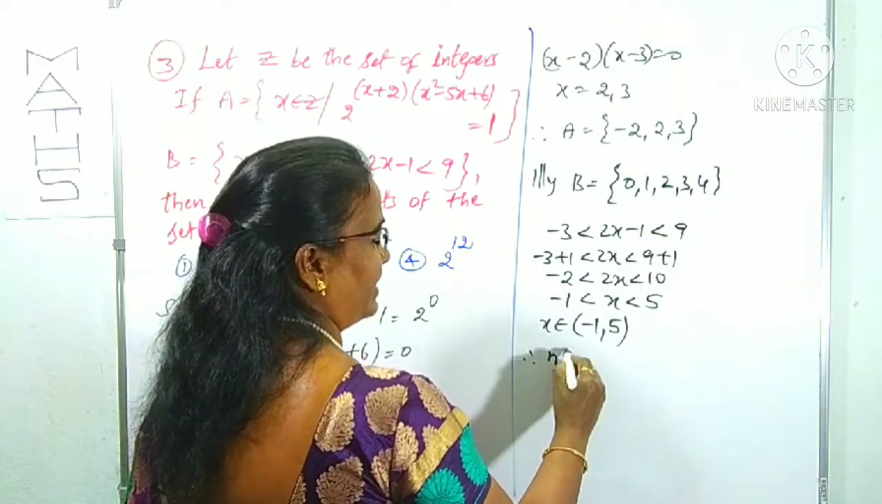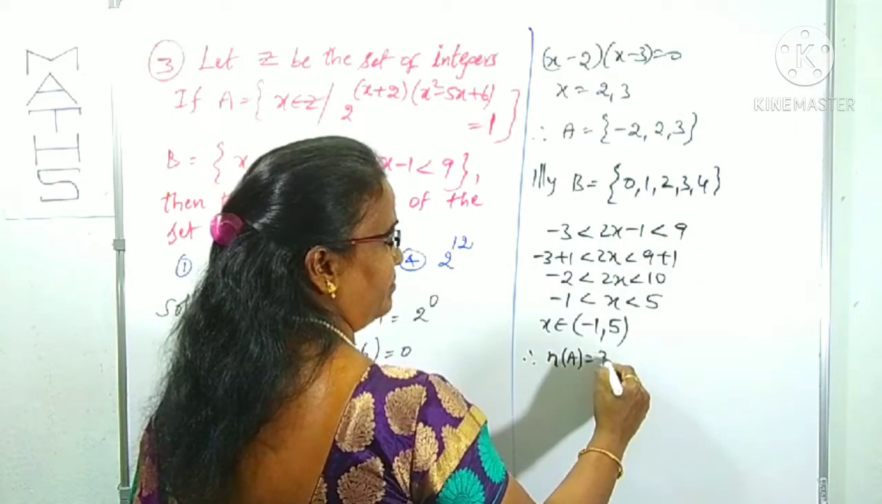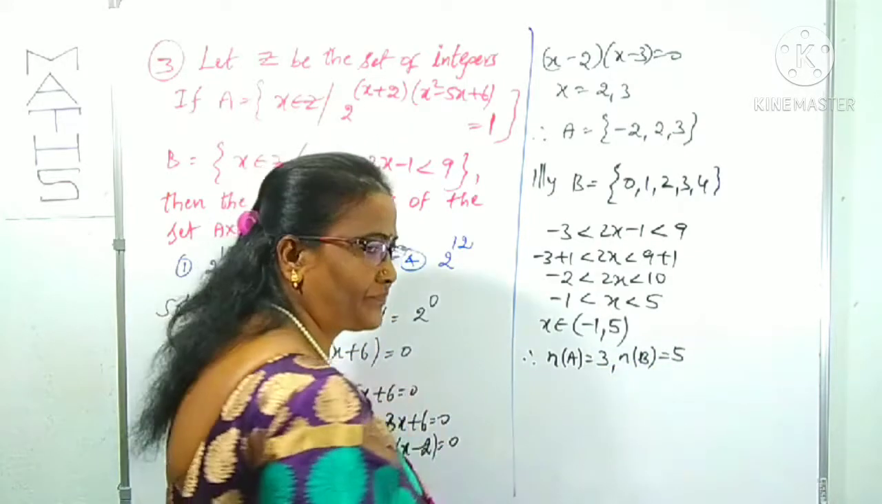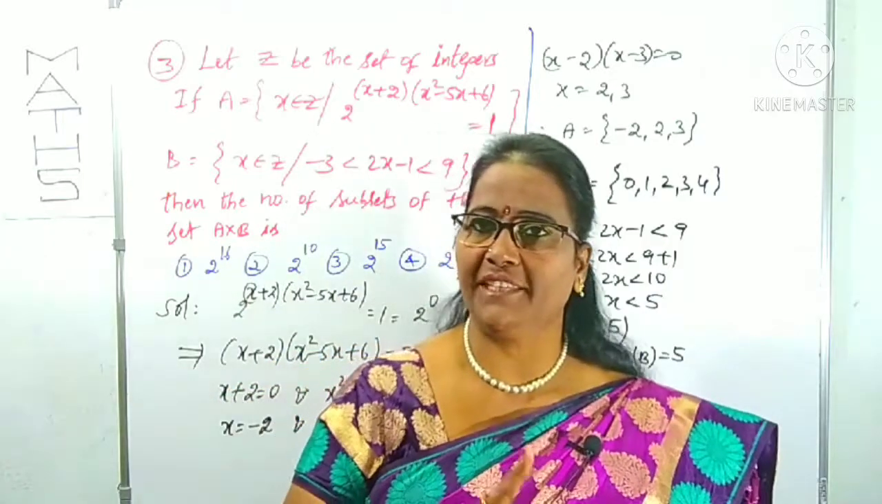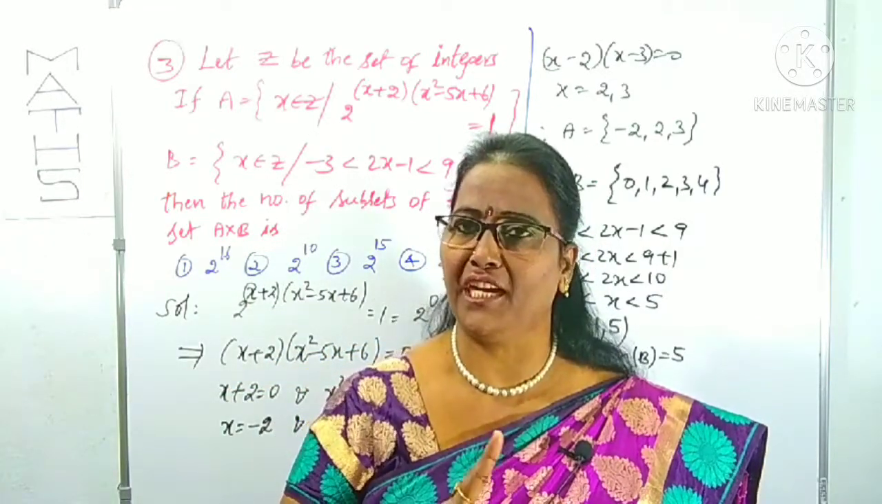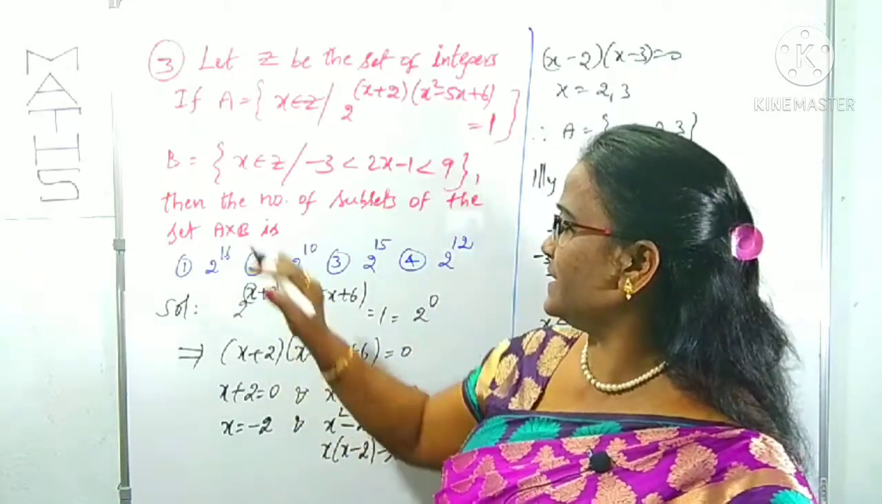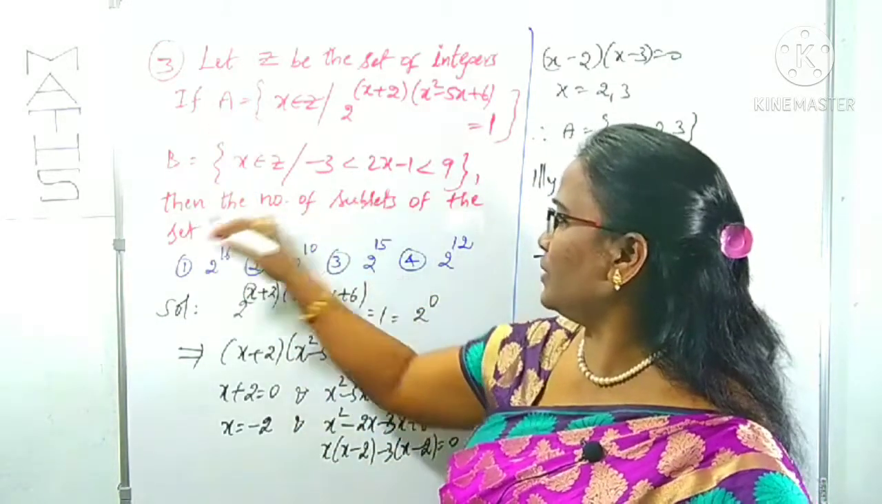Therefore, what is n of A? A contains 3 elements. B contains how many elements? 5 elements. We got what are the A, B sets and how many elements A and B contain. Now what is the next sentence in the question? A, B we got. Then what do you have to find out?